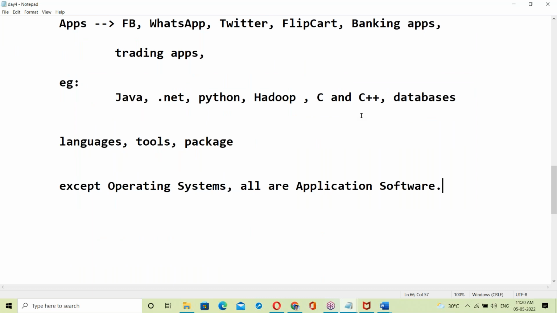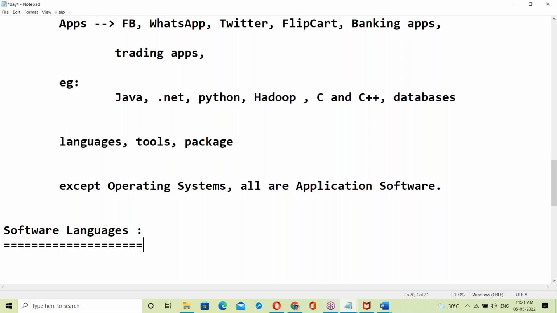About software languages. What is a language? What's the meaning of language? See, in our daily life we are using many languages like English, Hindi, Telugu, Marathi, Tamil, Kannada.